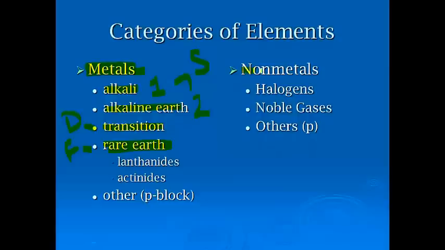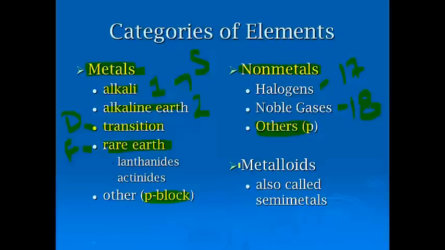For the non-metals, our halogens are group 17s, our noble gases are group 18s, and all the others, you'll notice, the rest of the P block is where the overlap for metals and non-metals takes place. So that's important there. And then our metalloids are also all in the P block, and they're also called semi-metals. If you remember, back in Unit 1, we talked about some of the properties for metals, non-metals, and metalloids, and those still are important.